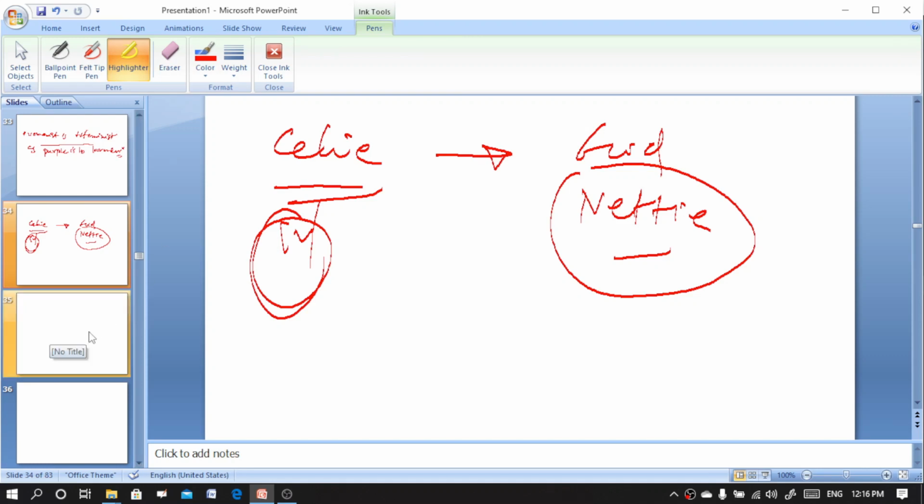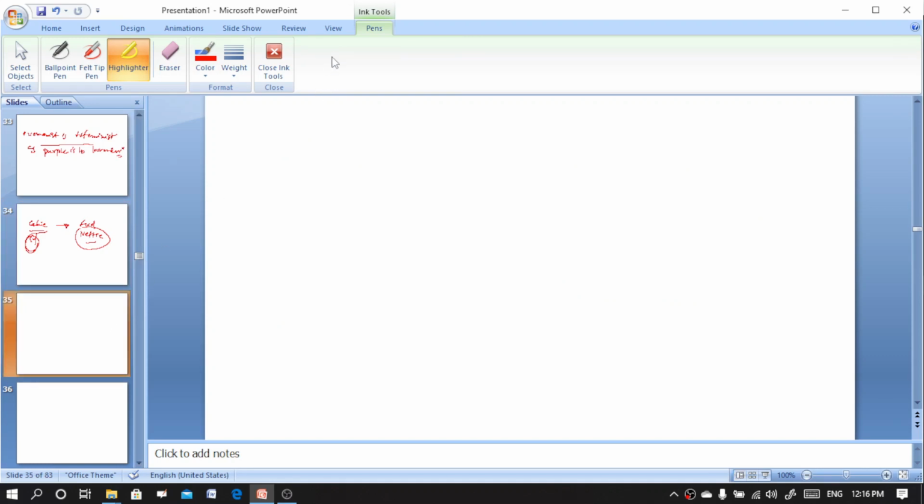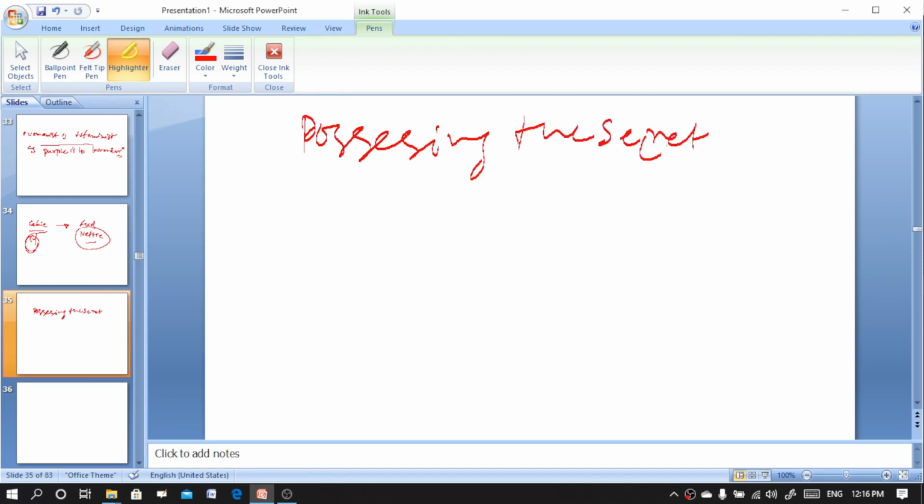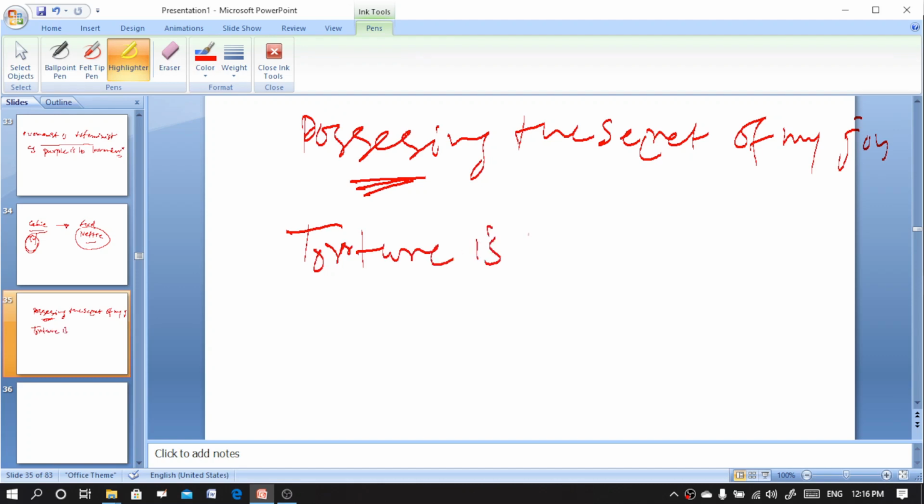Another work by Alice Walker is Possessing the Secret of Joy. In this novel, Alice Walker said that torture is not my culture.